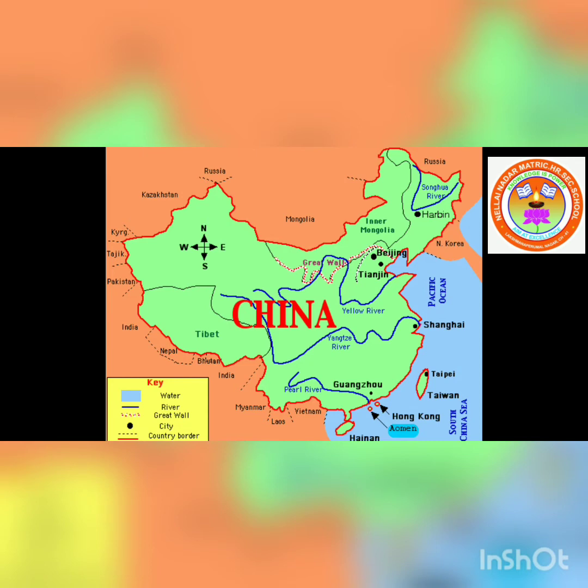But in this civilization, we are going to learn about the Huanghe, that is the Yellow River, and the Yangtze River. The Yellow River is known as the sorrow of China. Why is it called like that? Since it changed its course and caused frequent floods, it is called the sorrow of China.